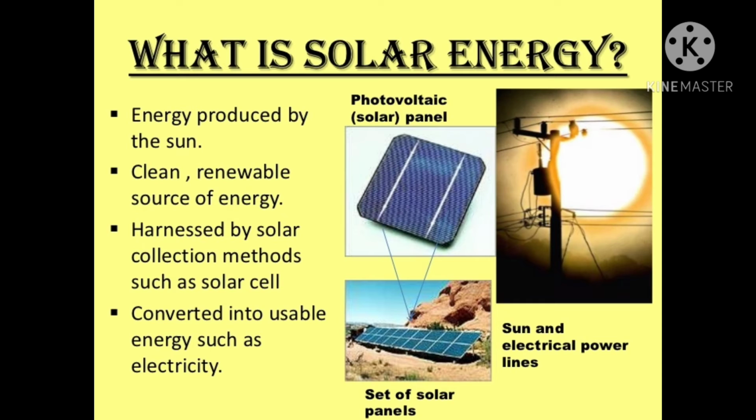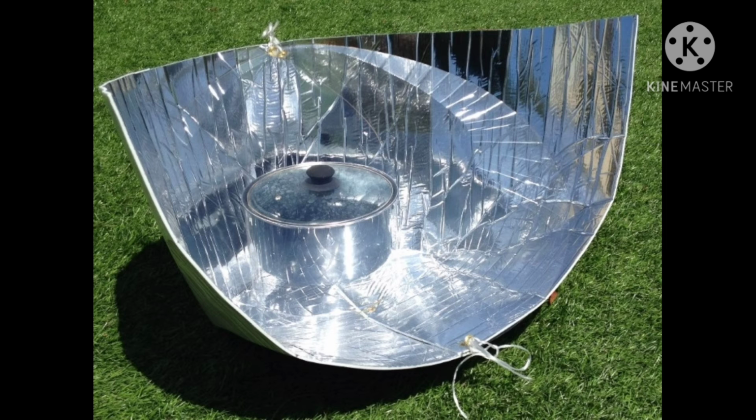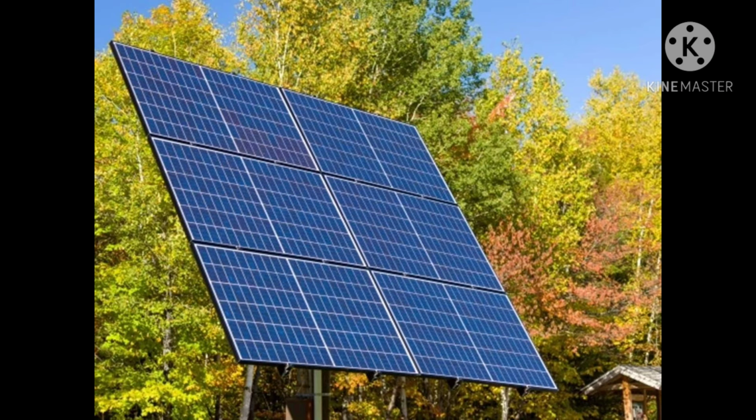Children, the sun is the ultimate source of energy, and it gives us energy in the form of light and heat. Light energy is used by plants to prepare food, and heat energy is used to dry clothes. Solar heaters absorb the energy of the sun and provide heat for cooking. Nowadays, we are using different solar equipment in our daily life.